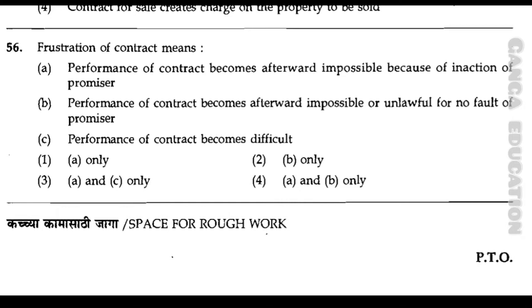Option number 1, A only. Option number 2, B only. Option number 3, A and C only. Option number 4, A and B only. And the correct answer is option number 2, B only. It means performance of contract becomes afterward impossible or unlawful for no fault of the promisor.